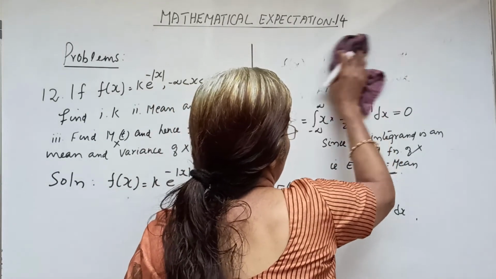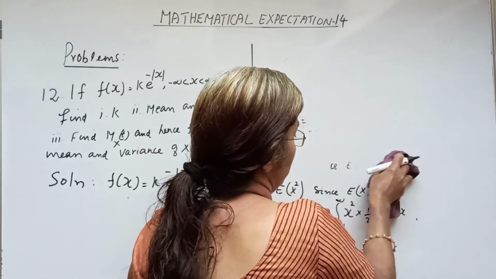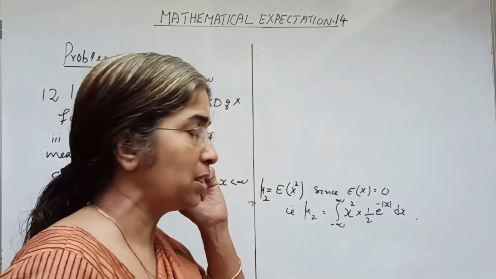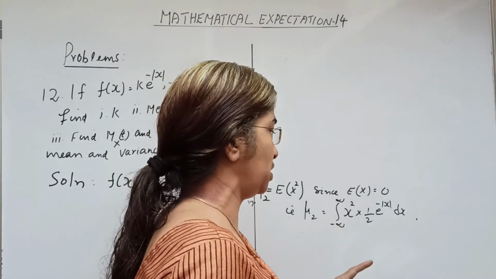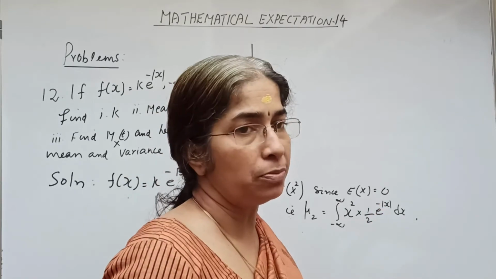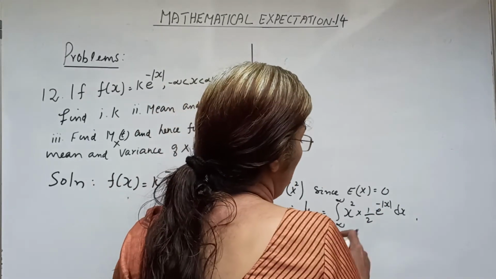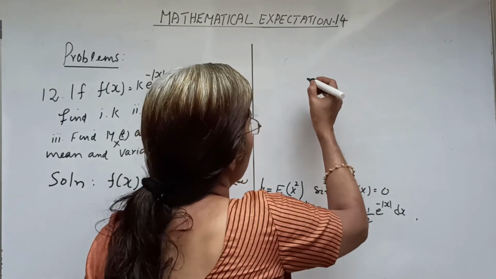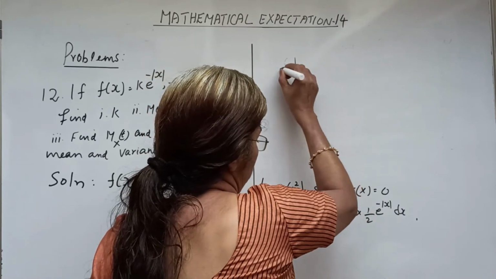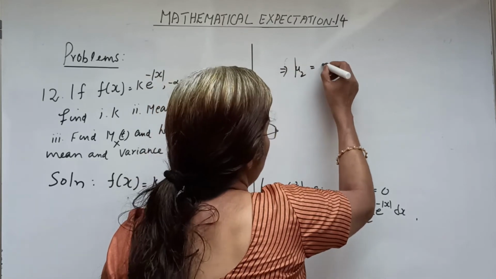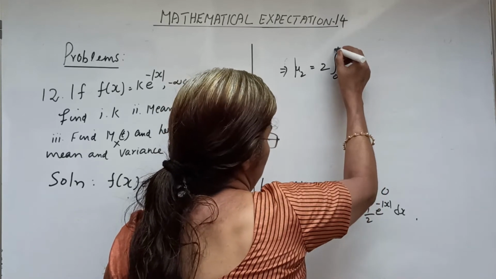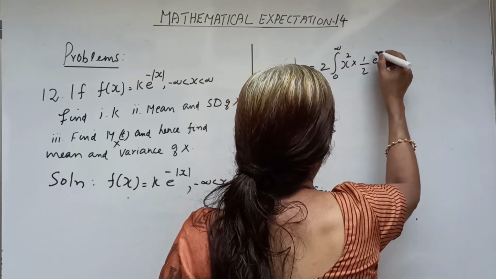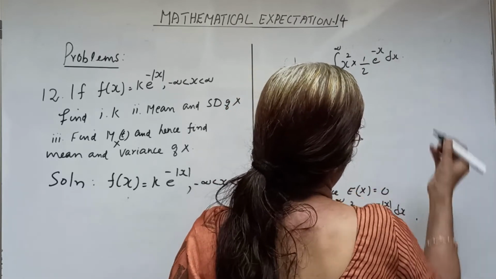this is an even function of x. When we write minus x in place of x, minus x whole square is x square itself, and mod of minus x is mod x. So over the interval 0 to infinity it can be written as, mu 2 equal to 2 into the integral 0 to infinity of x square into 1 by 2 e raised to minus x dx.